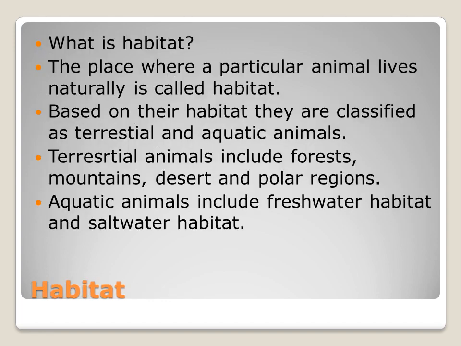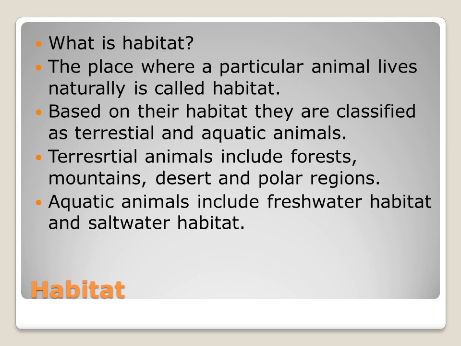What do you mean by the term habitat? Habitat means the place where a particular animal lives naturally. It is called a habitat. So what is the definition? A place which is suitable for that animal to live naturally is called a habitat. If you take the polar bear, where does the polar bear live? It will live only in the polar regions, right? Can it live on normal land? No. So which is the habitat for that? The polar region. It is the habitat of that animal.